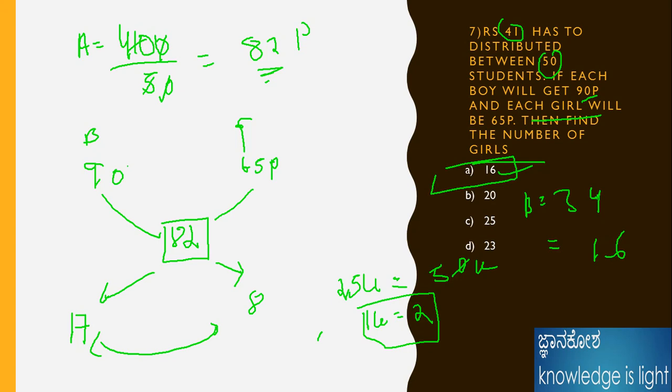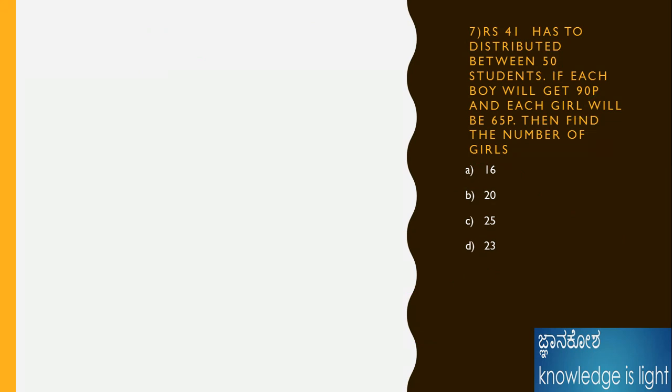If you are asking the question about boys, there should be 34, and girls should be 16. We can easily solve by this method. No need for any confusion. By using the ratio method, if you make use of ratio as well as alligation, we can easily solve any of the problems. Okay, I will go to the next problem, what type of problem it should be.